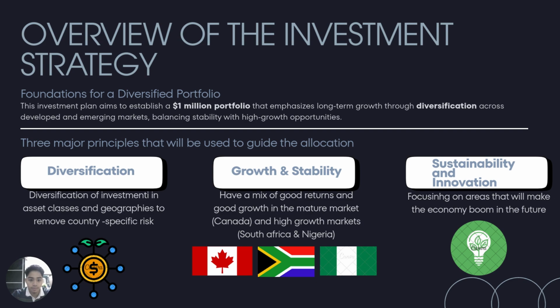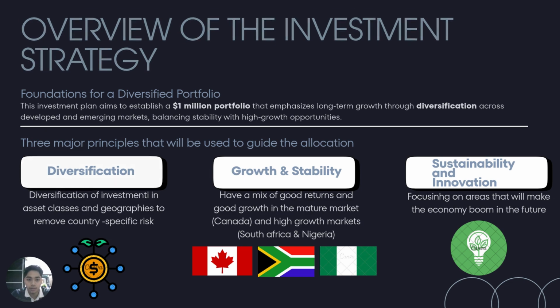As we can see here, the aim of this investment plan is to create a strong, resilient and growth-oriented global portfolio. To guide this strategy, I follow three main principles. The first one is diversification, which is to reduce country-specific risks by investing across different regions and asset classes. The second one is growth and stability, combining stable developed markets like Canada with fast-growing emerging markets such as South Africa and Nigeria. And the third one is sustainability and innovation, focusing on sectors that will shape future economic growth.